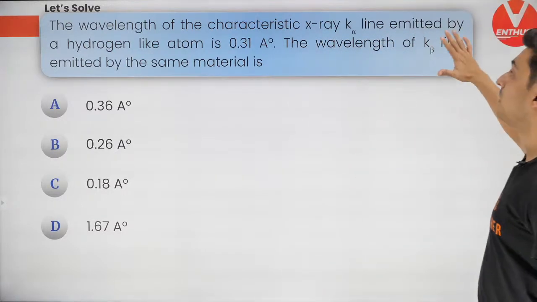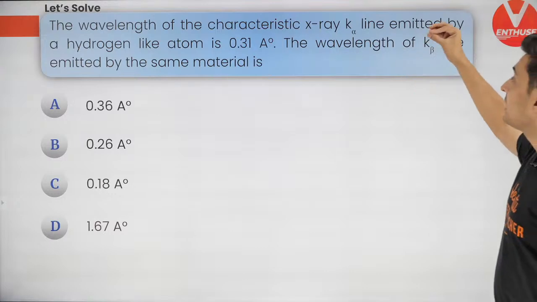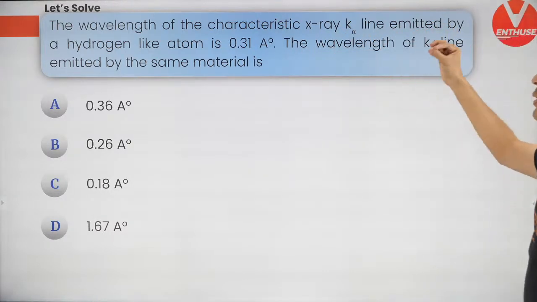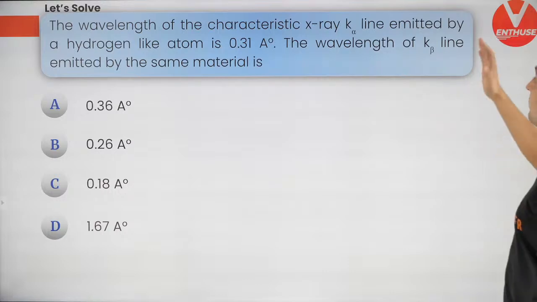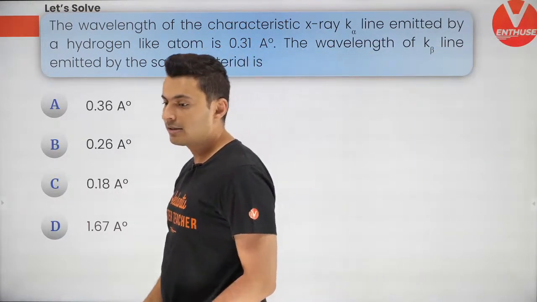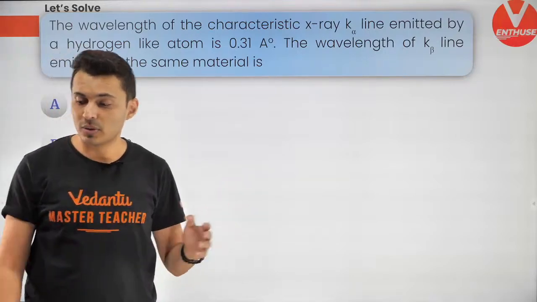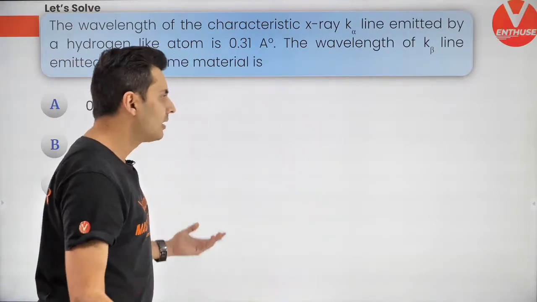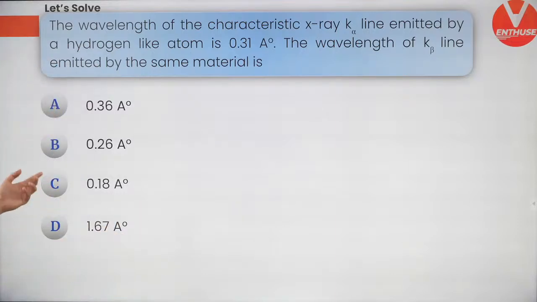The wavelength of a characteristic X-ray K alpha line emitted by a hydrogen-like atom is 0.31. What is the wavelength of K beta by the same atom? Interesting. Let's see. Yes, Arjun, you could have also used 12400 electron volt to cancel that E. That is also possible. That is also going to make your calculations easy. So let's do this.